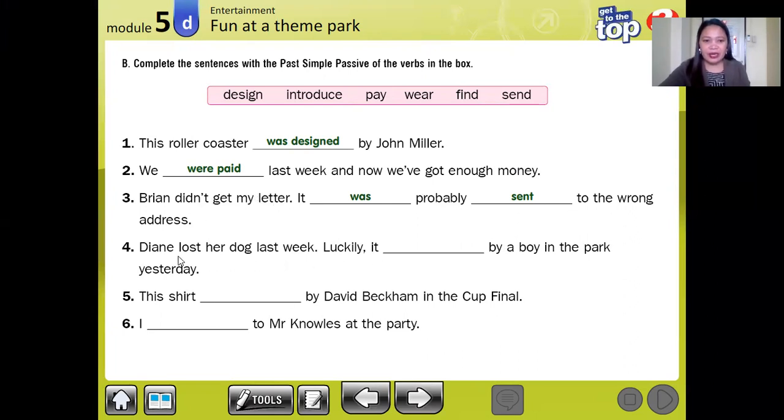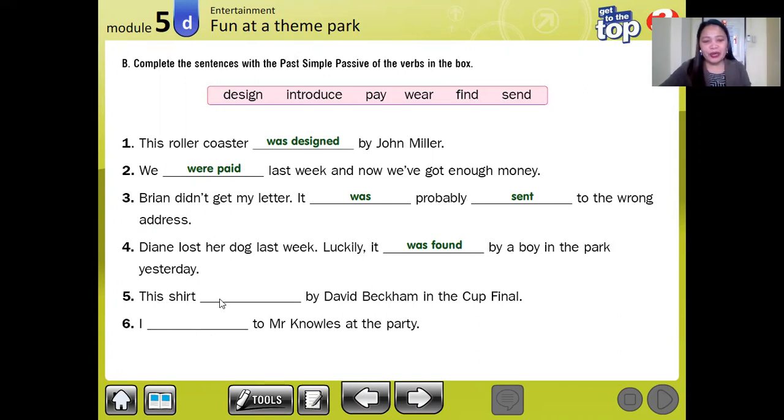Okay. Question number 4, Diane lost her dog last week. Luckily, it, one dog, was found. Find, or found, is the past tense of find. So, was found by a boy in the park yesterday. Got it?